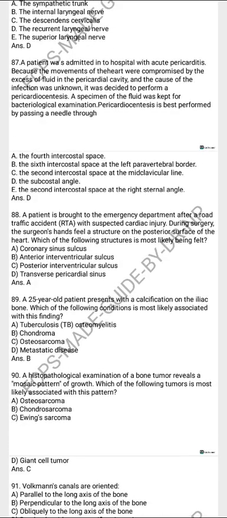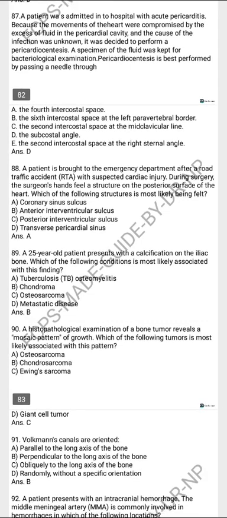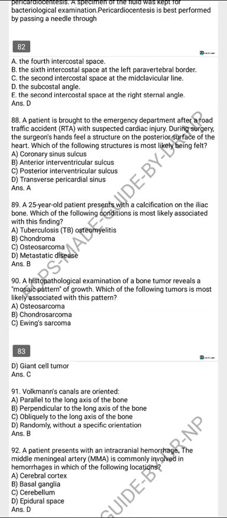The patient was brought to the emergency after suspected cardiac injury. During the exploration, the surgeon's hands feel a structure on the posterior surface of the heart. The following structure is most likely being felt. That is the coronary sinus sulcus. A 25-year-old patient presents with calcification in the iliac bone. The following condition is most likely associated with the finding: chondromas.